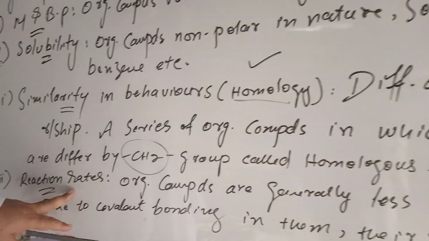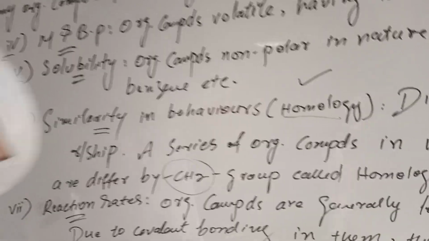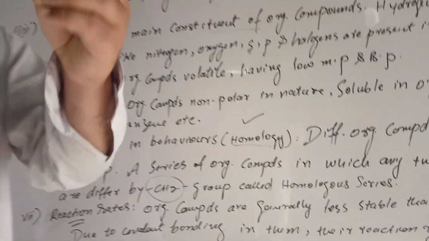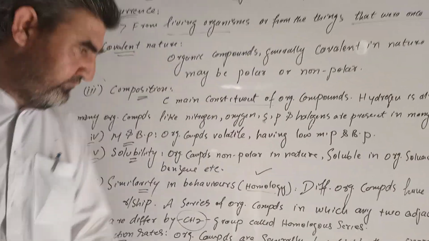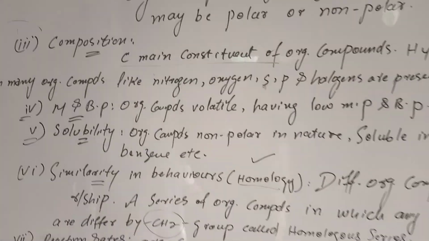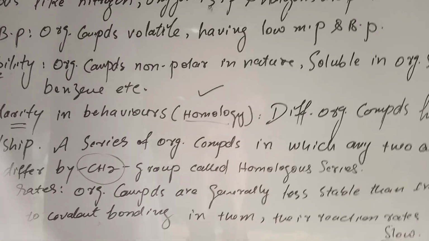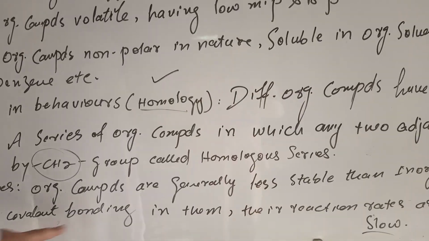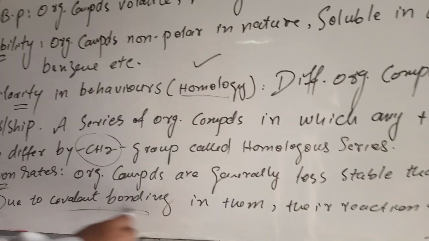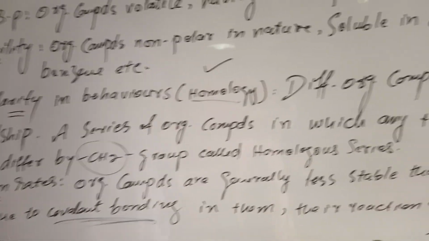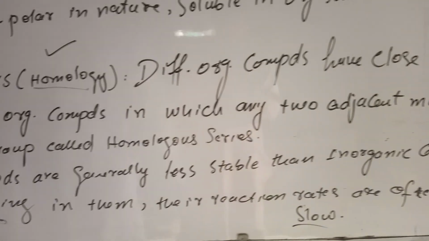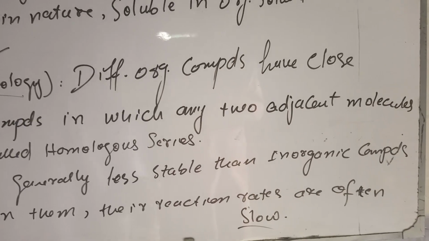Rate of reactions. The rate of reactions of all organic compounds is generally slow due to the covalent bond. Once again, we state that organic compounds are generally less stable than inorganic compounds due to the covalent bond in nature. Again and again I say they are covalent in nature. The reaction rates are often slow.